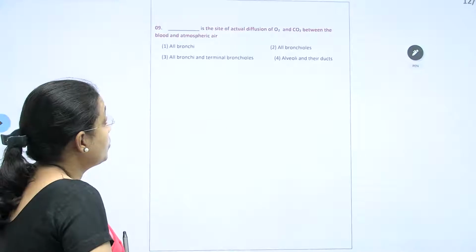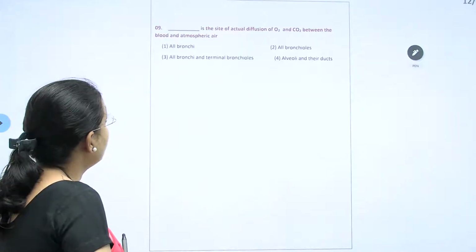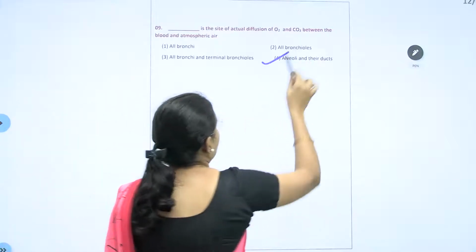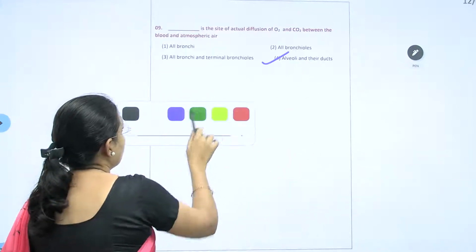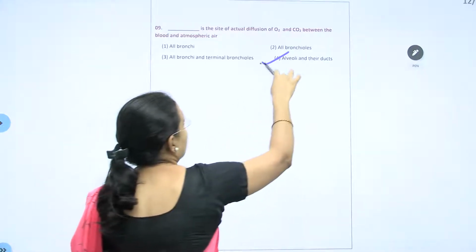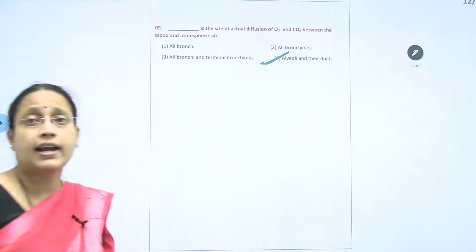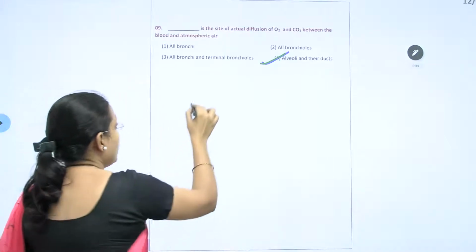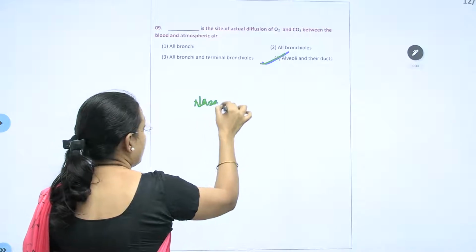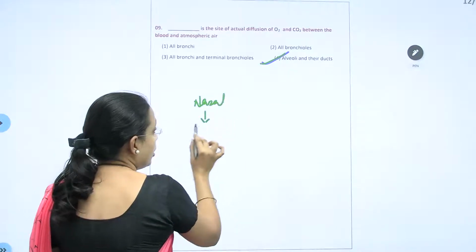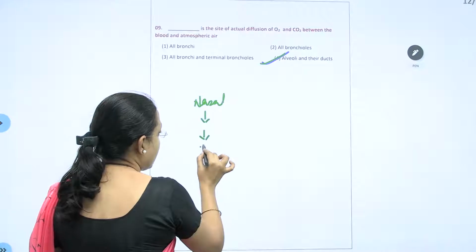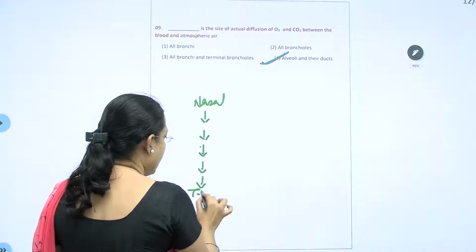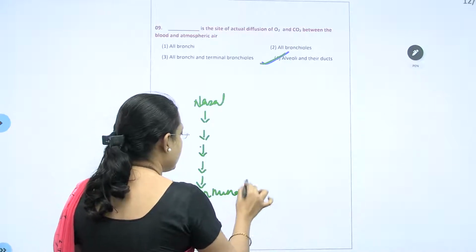Dash is the site of actual diffusion of O2 and CO2 between blood and atmospheric air. So the answer will be this one, that is alveoli and their ducts. What does it mean? I have given right from the nasal cavity to the pharynx, to the larynx, to the trachea, to the bronchus, to bronchioles, to terminal bronchioles.